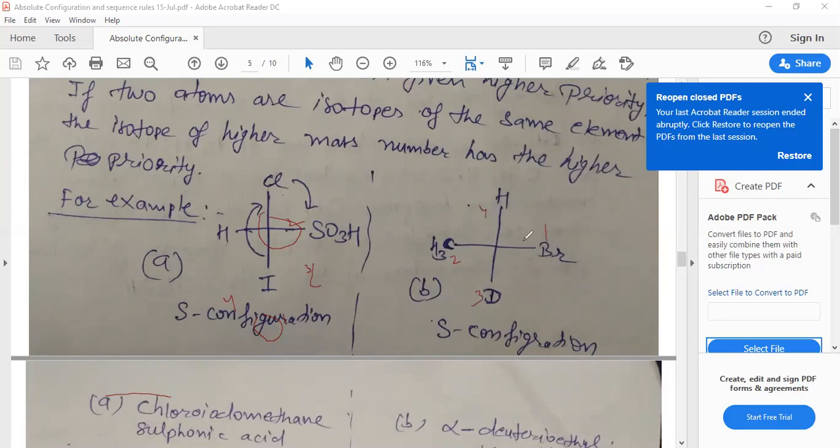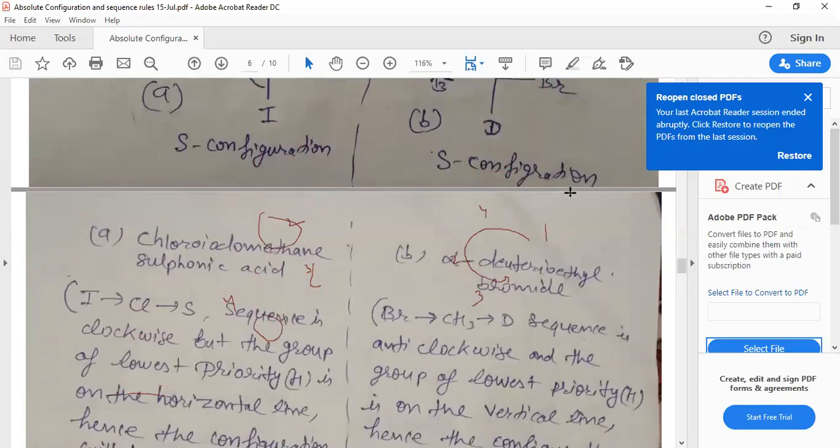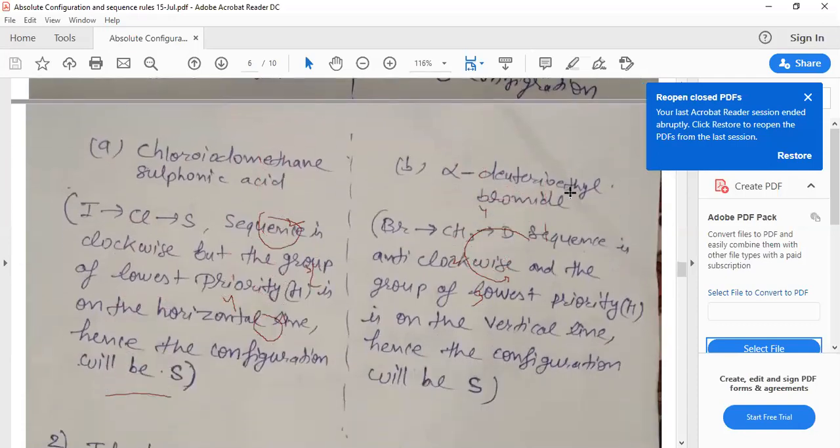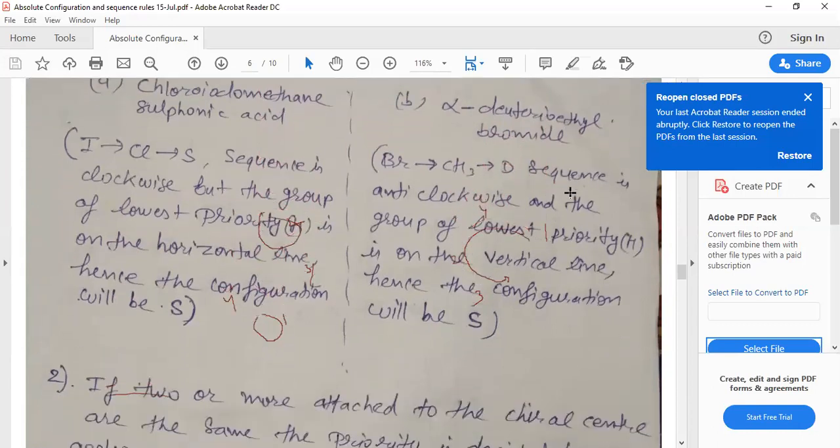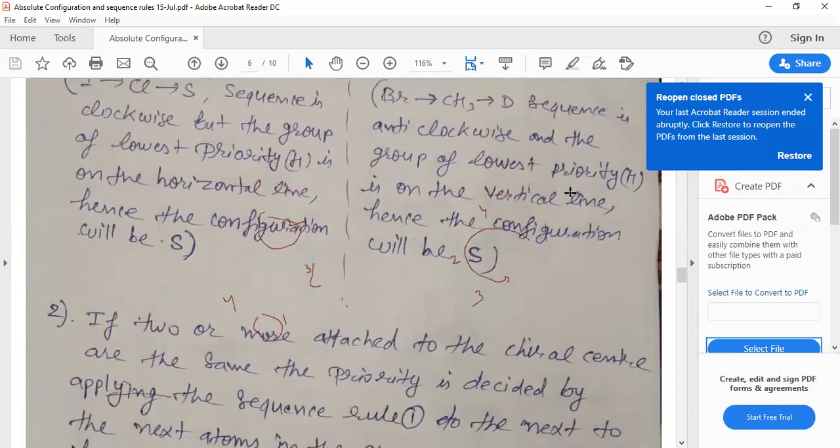That is first to second, second to third. This is the S configuration. The S is maintained because the lowest priority group is attached to the vertical line. Okay, my dear students, it is S, and the first one is also S. Both examples have S configurations.